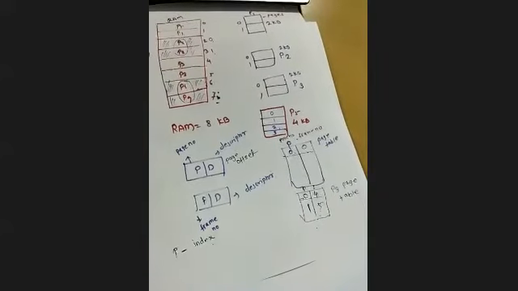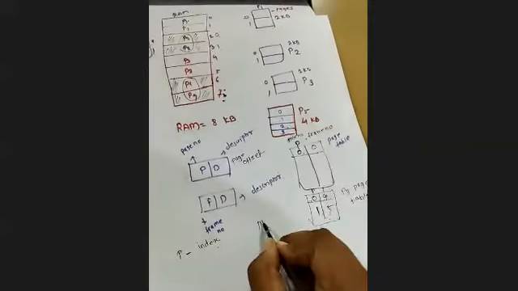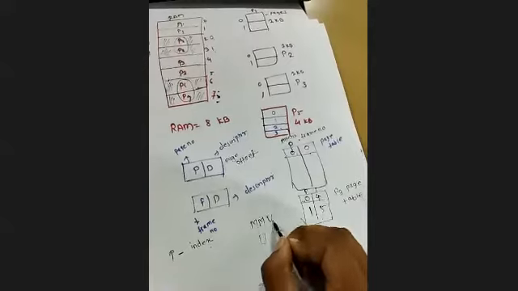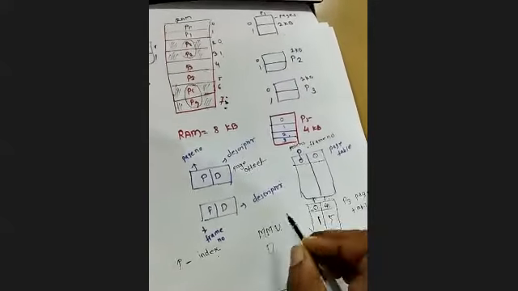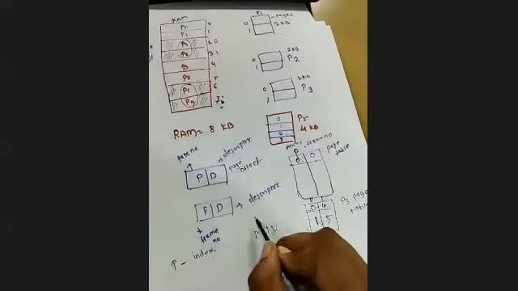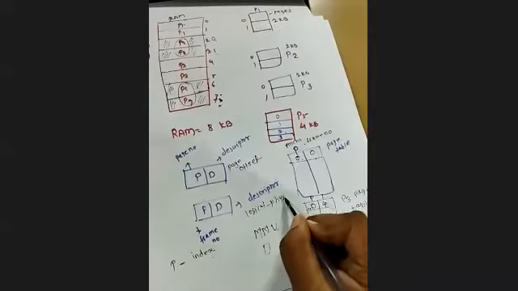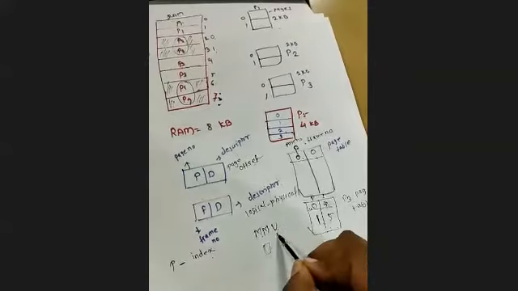Now why are we sending this to the memory unit? Because your MMU, that is the memory management unit, is a different part of the hardware. So this MMU, the memory management unit, maps the address. Which address does it map? Logical to physical mapping of the addresses. It will be done by the MMU.